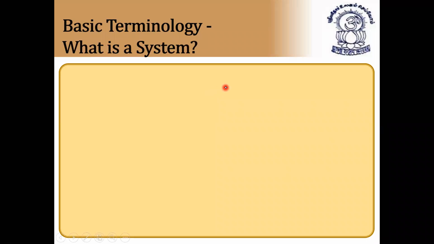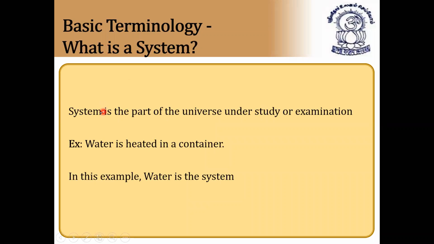Next. Basic terminology in thermodynamics. System. System is a part of the universe under study, very important. Under study means under examination. For example, if water is heated in a container, the water is the system because we are studying the water in the container. So this is called system. System is a part of the universe under study or examination.